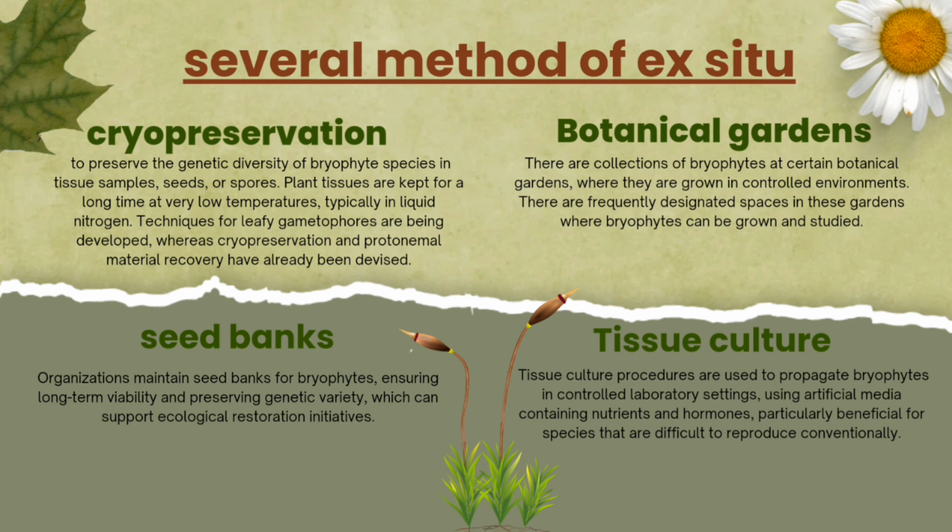Next is seed banks: maintaining seed banks for bryophytes, ensuring long-term viability and preserving genetic variety, can support ecological restoration initiatives. Lastly, tissue culture: to propagate bryophytes in a controlled laboratory setting using artificial media containing nutrients and hormones.